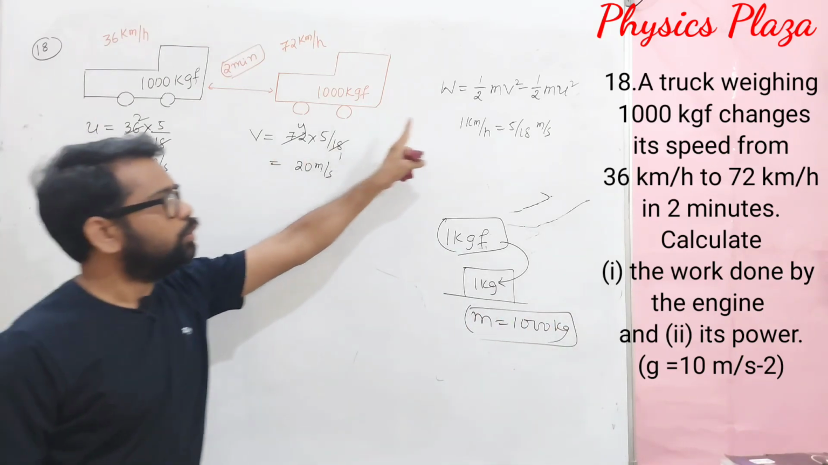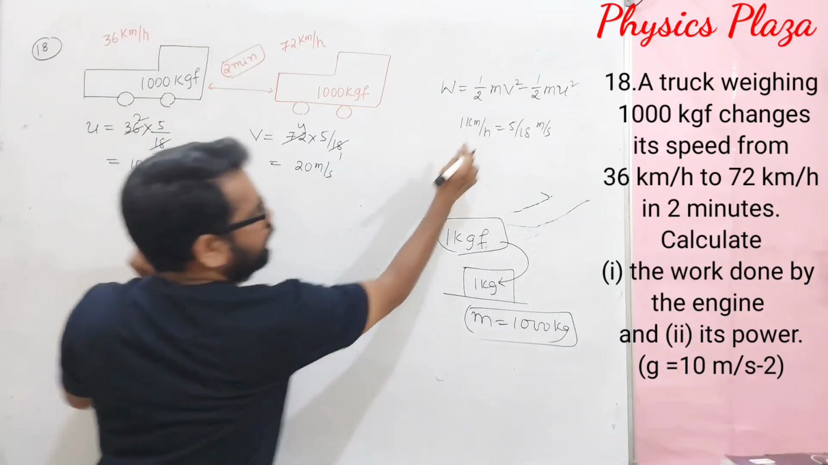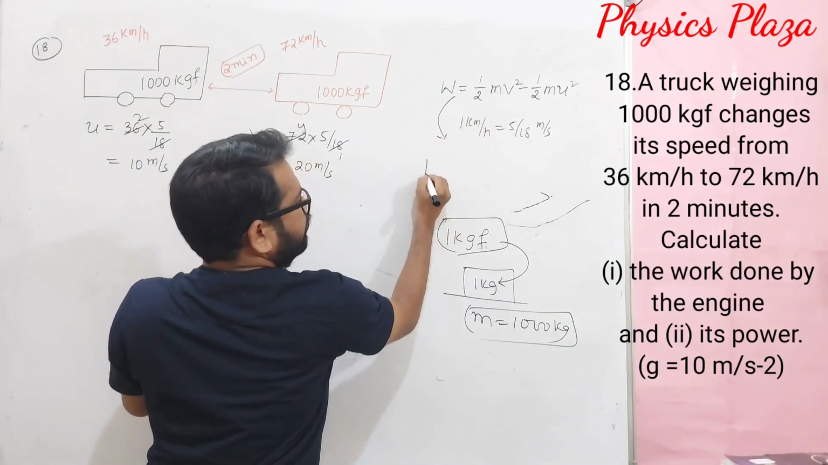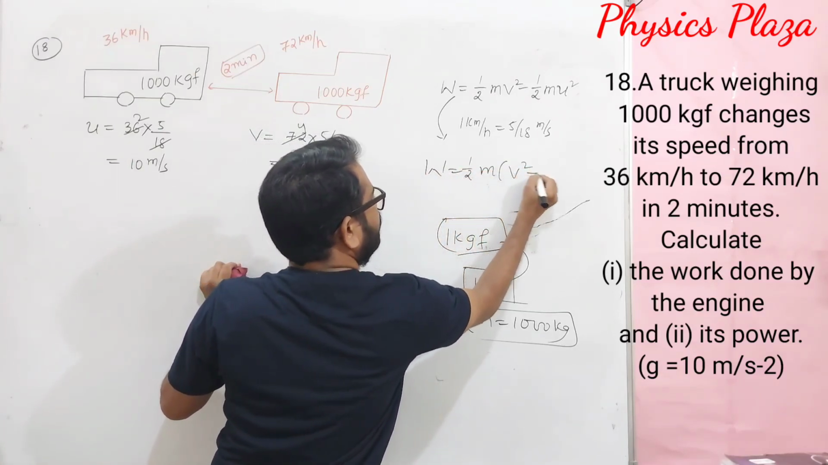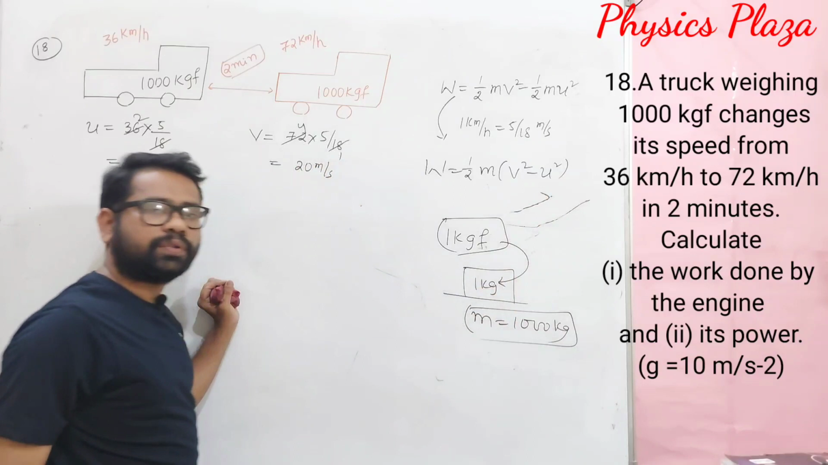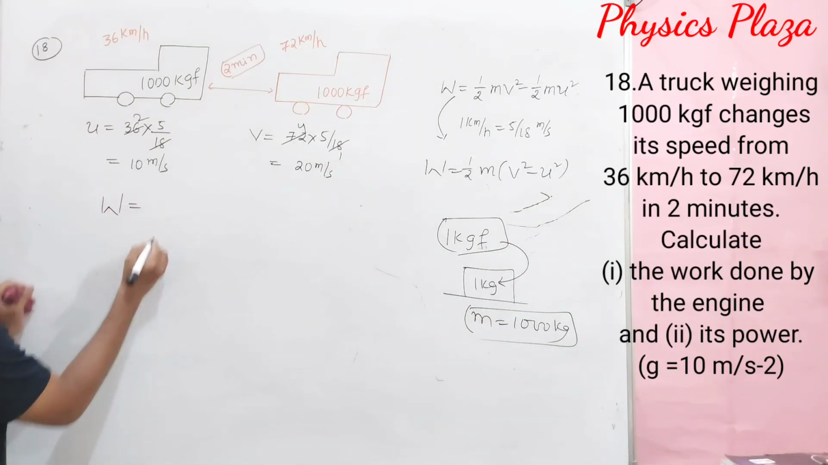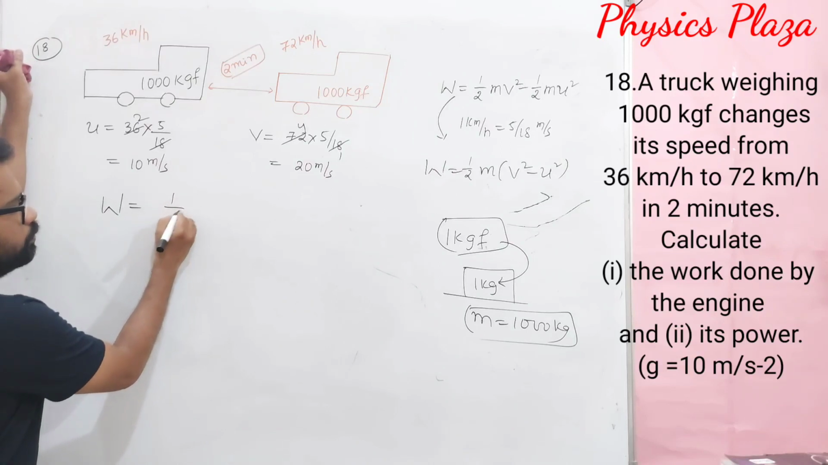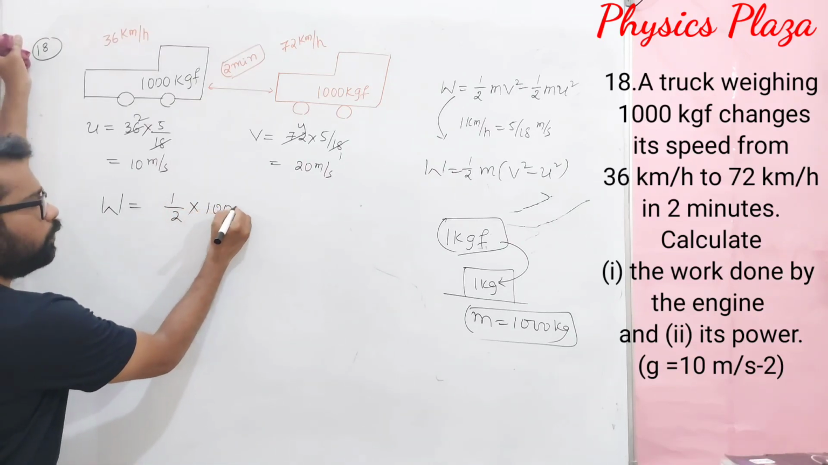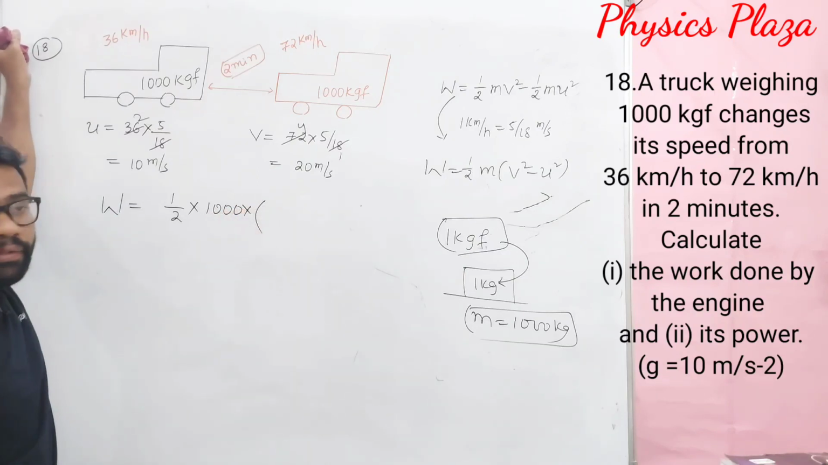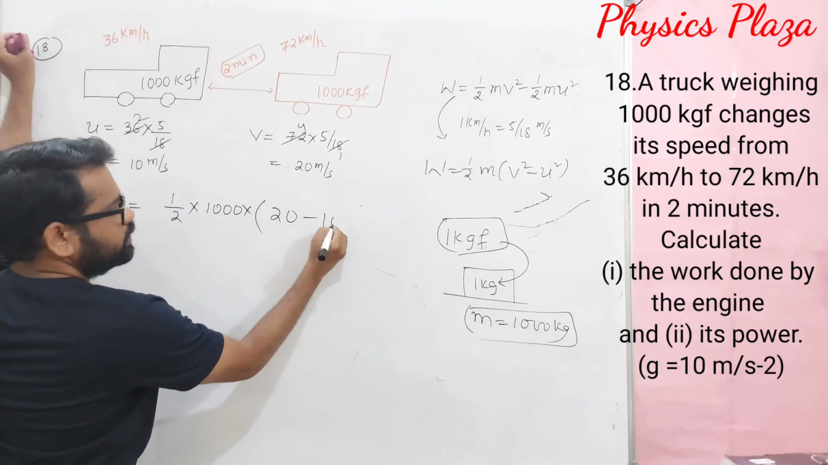Now, let us apply this work energy theorem to calculate the work done. Children, here we can take the mass as common. W is equal to half m, we can take common, v square minus u square. Let us substitute the values here. W is equal to, what is given here? 1 by 2. Children, mass is given how much? 1000. Fine. And the velocity is given how much? So, 20 square minus 10.